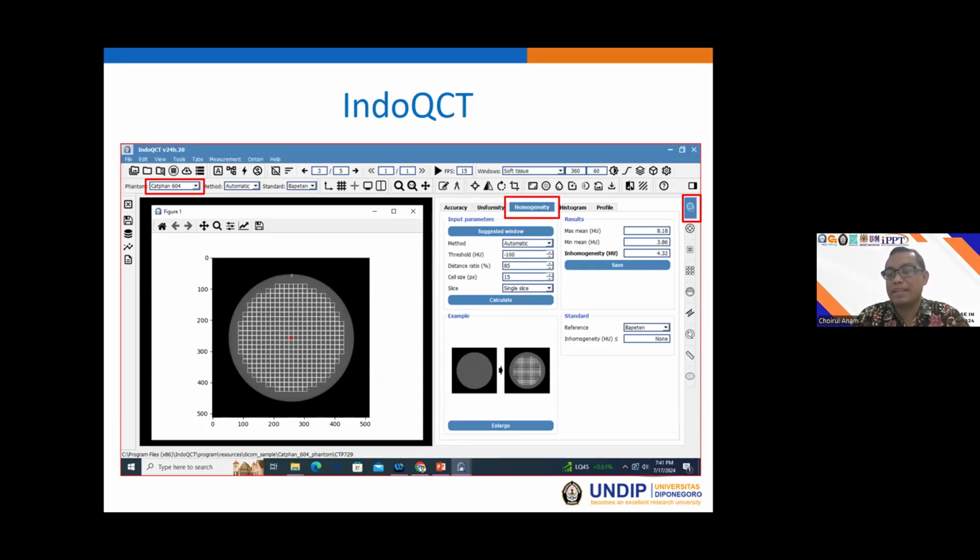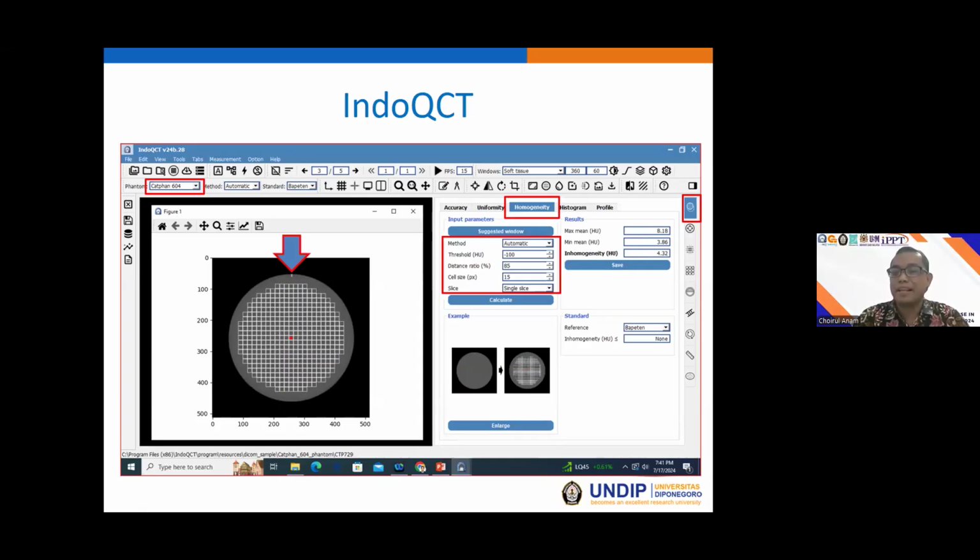Manually means that you should locate the ROI within the image by yourself. But with the automatic method, the software will detect the center position. Then you get the maximum values and the minimum values, and the inhomogeneity will be calculated as the difference between the maximum and minimum. And of course, there is no standard for the CT number homogeneity.